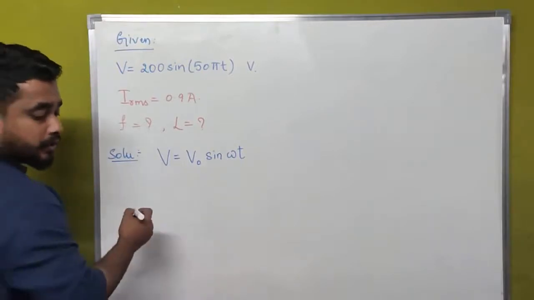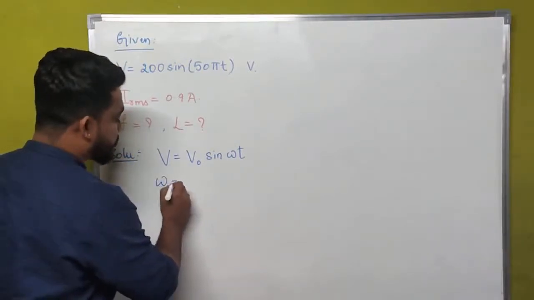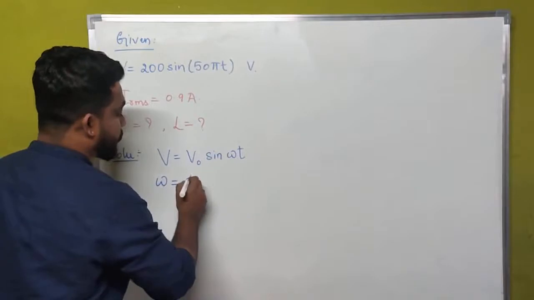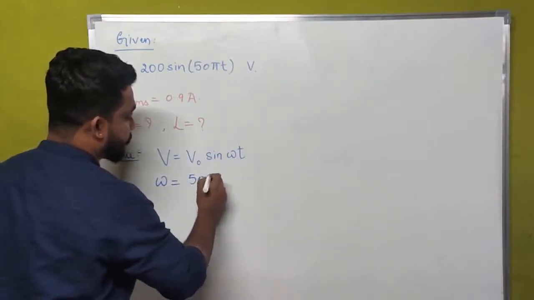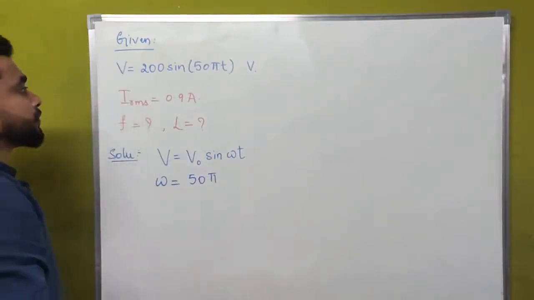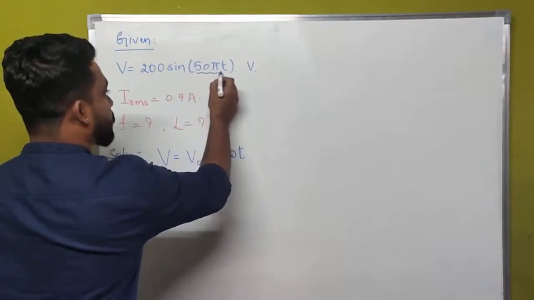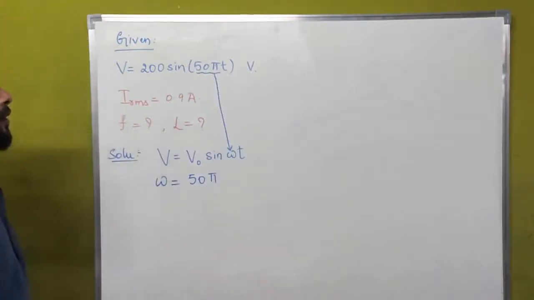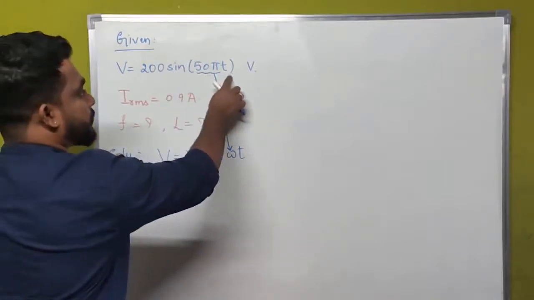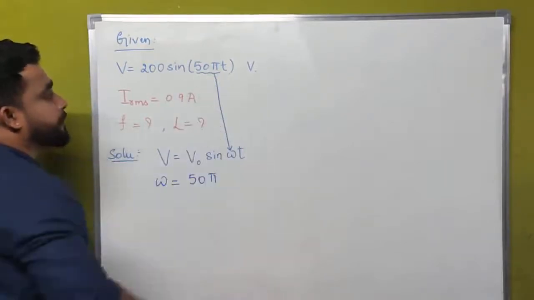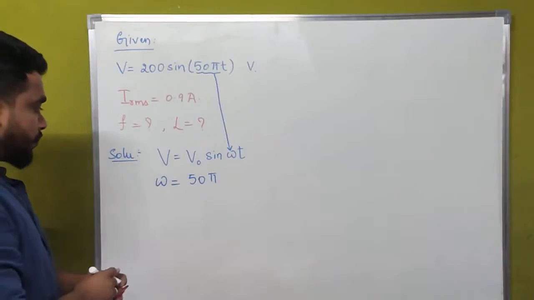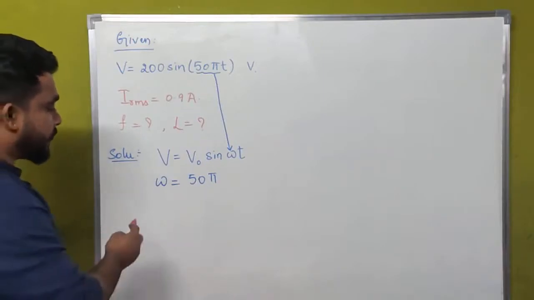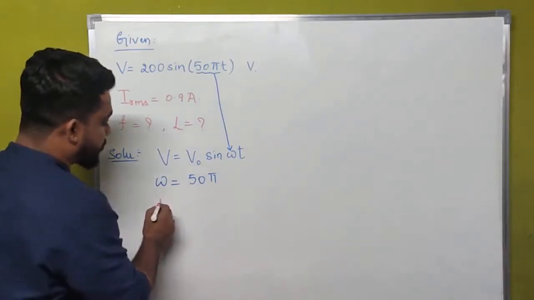what we will get is omega is equal to 50 into pi. This is the whole omega. This is sine omega t. Instead of omega, we have 50 pi here. So if we simplify, omega is equal to